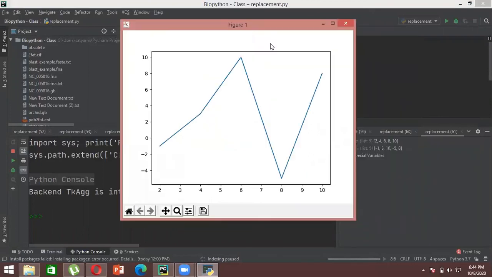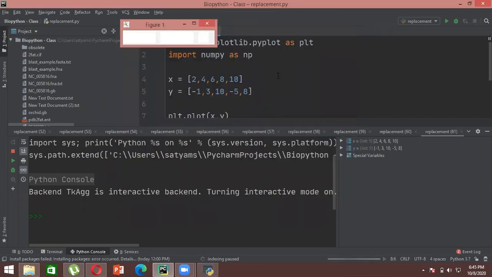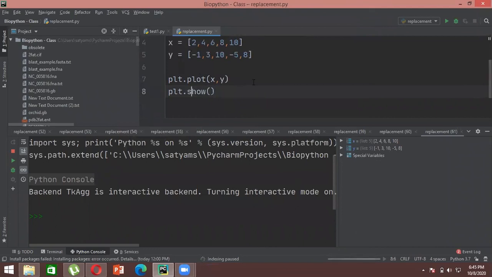Now what you can do is you have your x-axis here, you have your y-axis here. Now see, we haven't labeled the x-axis and y-axis. So what we can do is we can label x and y as well. So for that, what you can do is go here again and then just write plt.xlabel.